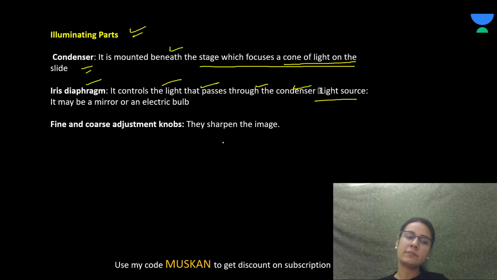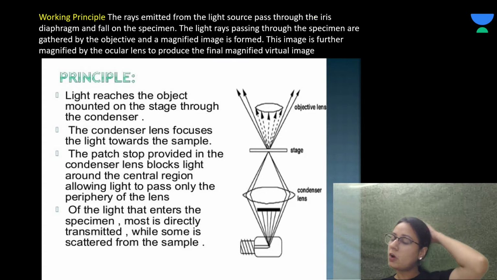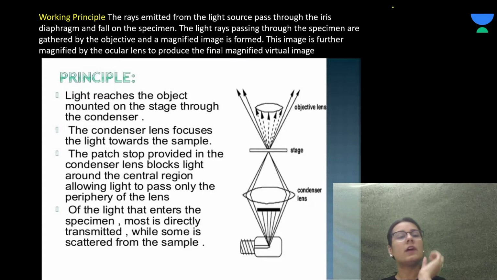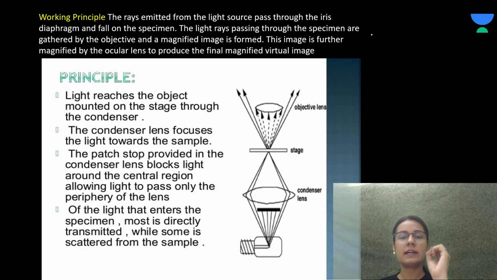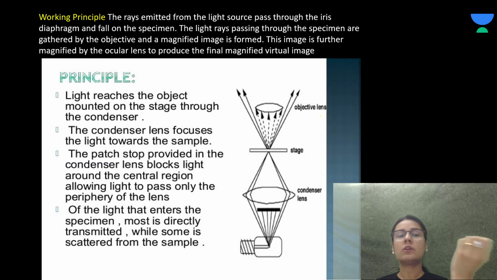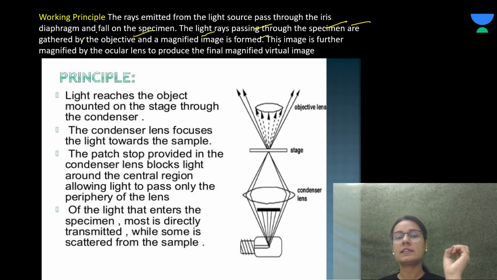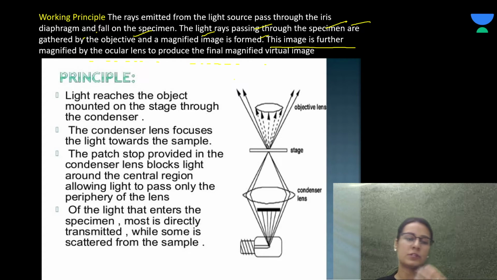and the iris diaphragm. Right, now coming to the working principle: the rays emitted from the light source pass through its diaphragm and fall on the specimen. The light rays passing through the specimen are gathered by the objective and the magnified image is formed. The image is further magnified by the ocular lens to produce the final virtual image.